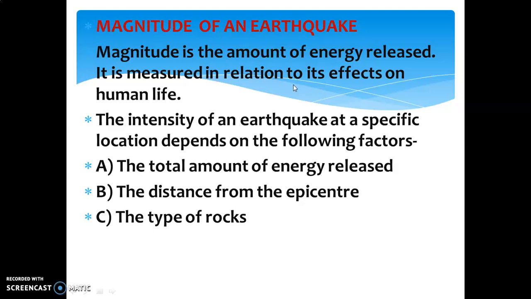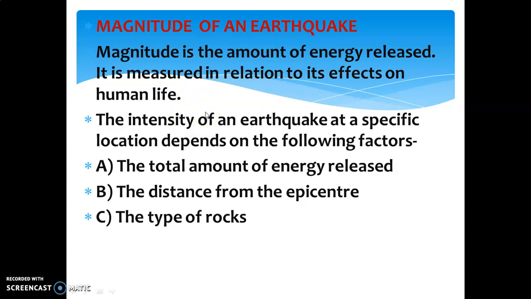So how will we come to know about these 5.3, 6.3, 8.5? There is the Richter scale, the most common scale which tells about the magnitude, or we can say the intensity of an earthquake. Basically, it is measured in terms of effects on human life.